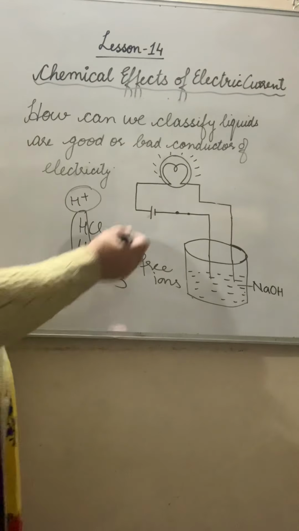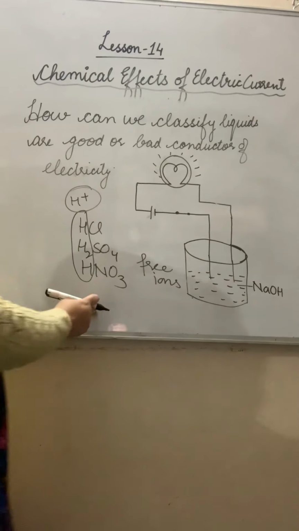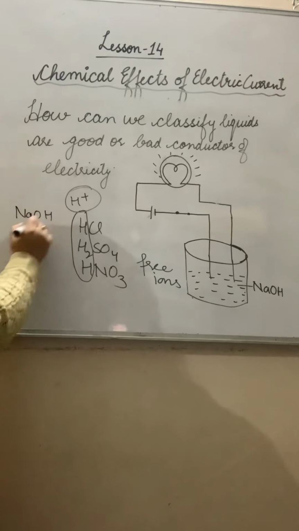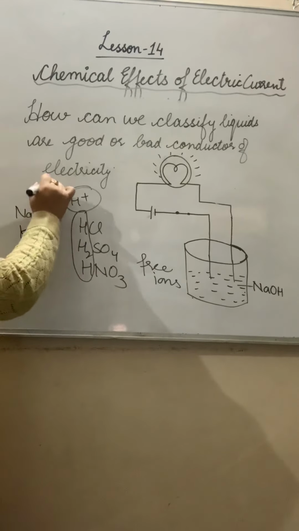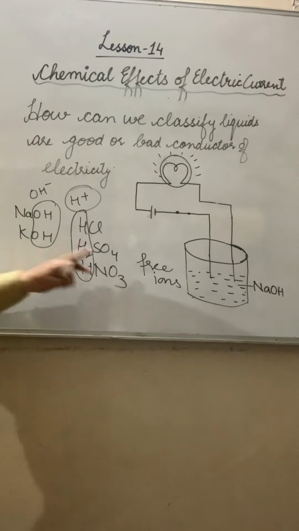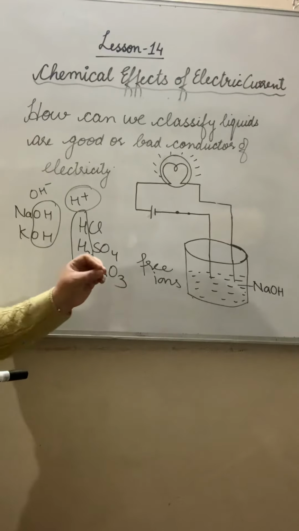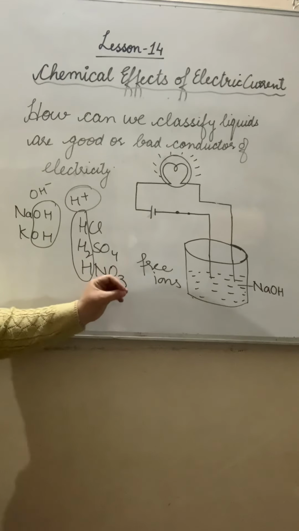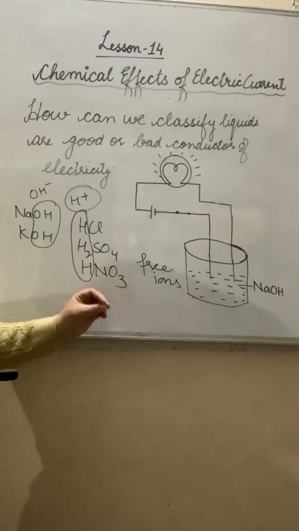Now what will happen? Again the bulb will glow. Why so? As in acids, hydrogen is common, what is common in the base? Hydroxyl ions, OH negative ions. That means conduction is possible. In a nutshell, conduction is possible when there are free ions.